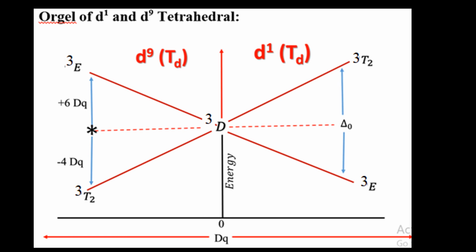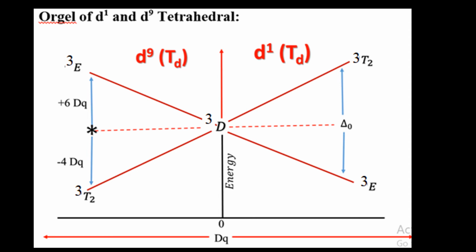Now, if we consider tetrahedral complexes, that is the tetrahedral field, in case of D1 and D9 systems, how is it split? Actually, the tetrahedral field or octahedral field splitting is based on the term symbol. In D1 and D9 systems, the term symbol is 2D, and in this case it is split into E and T2.